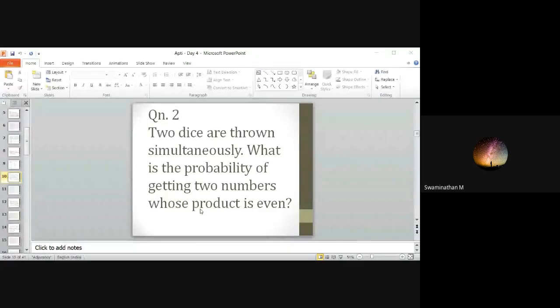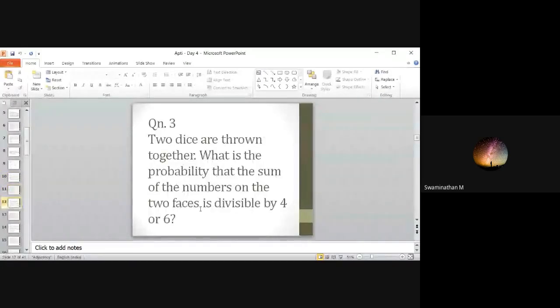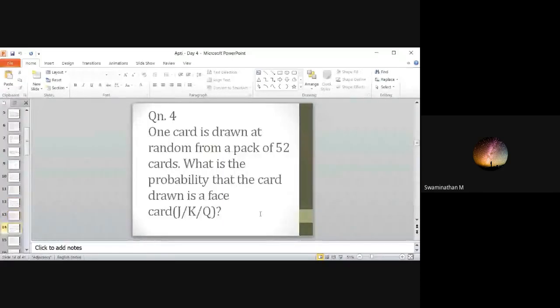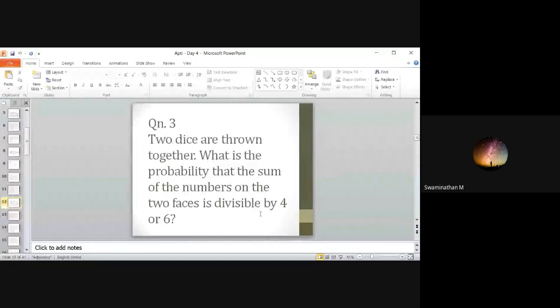Otherwise, divisible by 4 or 6. So divisible by 4 or 6 means it can be 4, 6, 8 or 12. So divisibilities can be asked. And that's it with dice. If any other different condition is given, try to solve. The point is this: you have to find n of S, n of E, and you have to divide it. That's your answer for dice problems. For anything, you will be mostly using that formula.